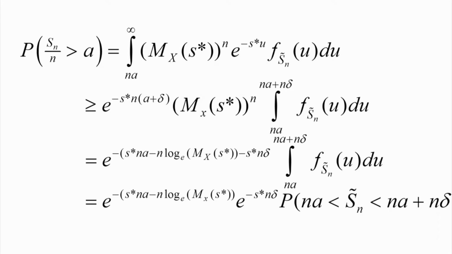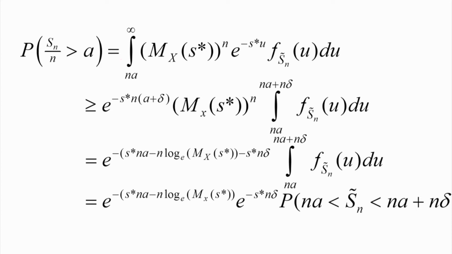Now we can do two things. First, instead of infinity, if we put the upper limit as Na plus n delta, where delta is a small quantity, then this quantity will be greater than or equal to the expression, so we use a greater than or equal to sign.